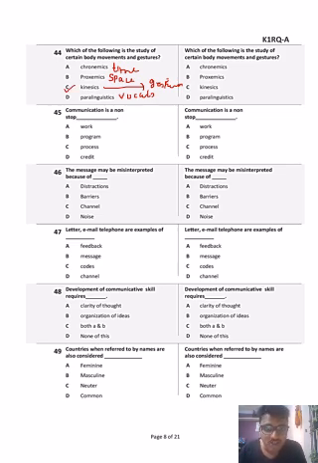Next one: communication is a non-stop process. The message can be misinterpreted because of what? These are called barriers. Barriers are basically the gaps in communication that create misinformation or miscommunication.